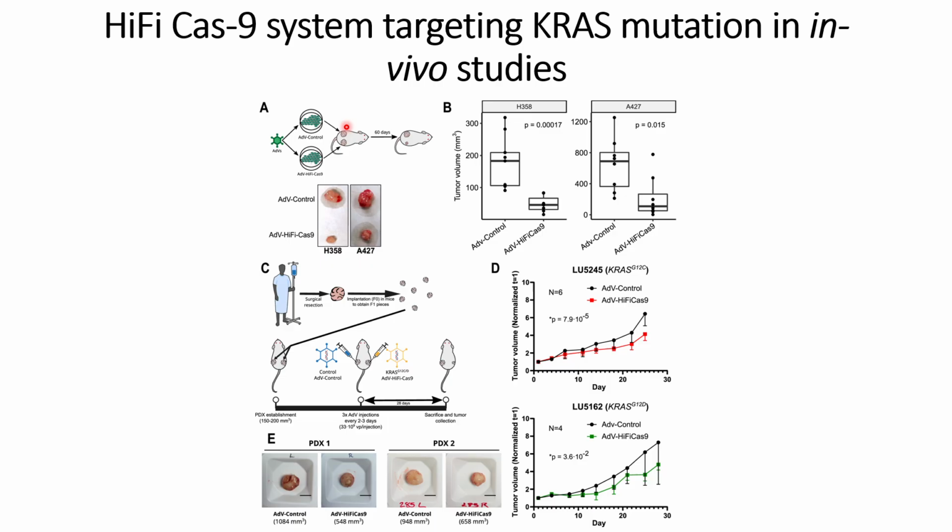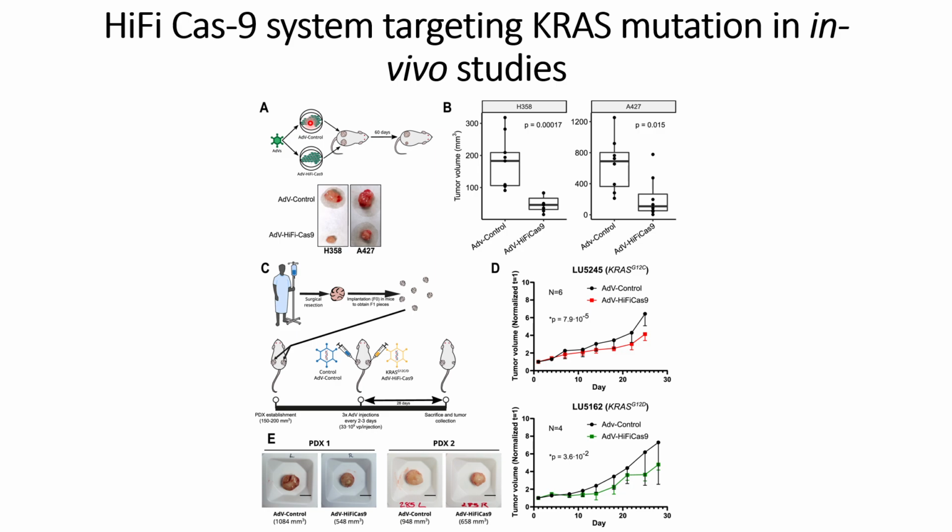vivo studies. So first they used the xenograft model where they took the adenovirus and transfected the cells with the adenovirus control and adenovirus HiFi Cas9 system, and then transduced the cells, and they maintained the same MOI so that the transduction efficiencies remain the same.